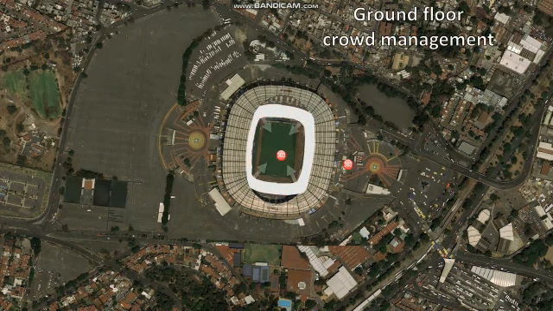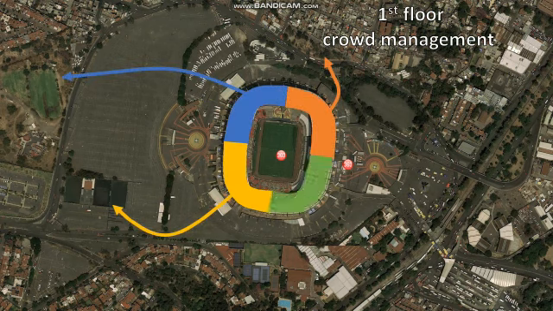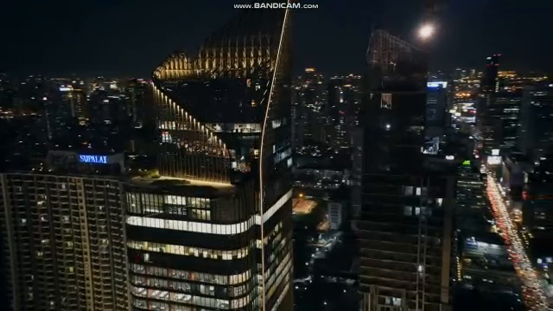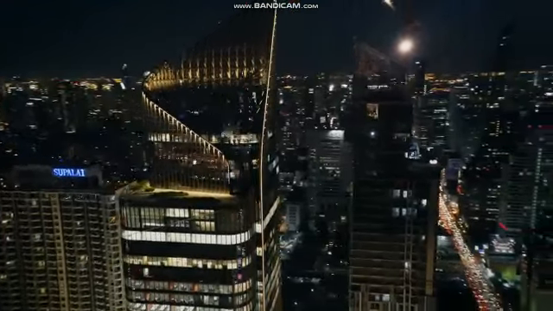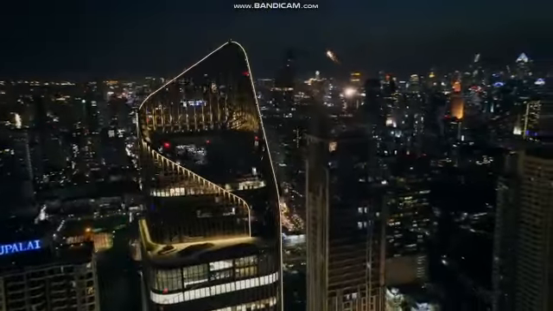The floor space is divided according to the exits, 2 areas on the ground floor and 4 areas on the first floor. Evacuation will take between 3 to 6 minutes for everybody to walk out of the stadium and to the safe zones. In the end, it is the small things you don't think about that civil engineers plan out carefully in order to build our way towards a safer future.